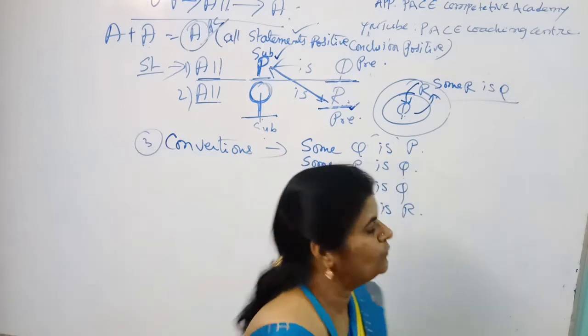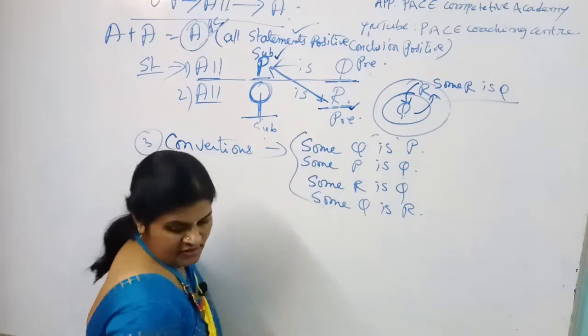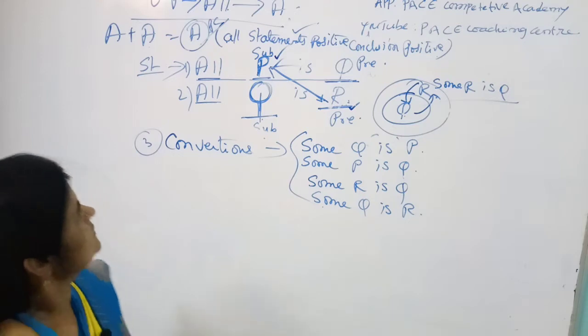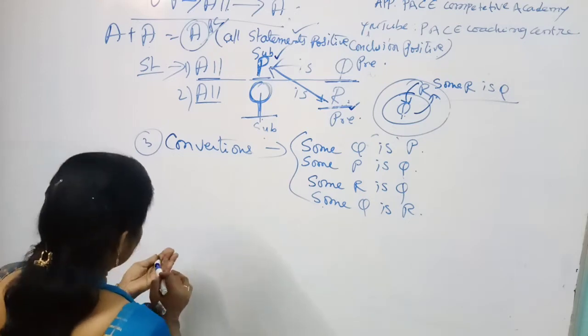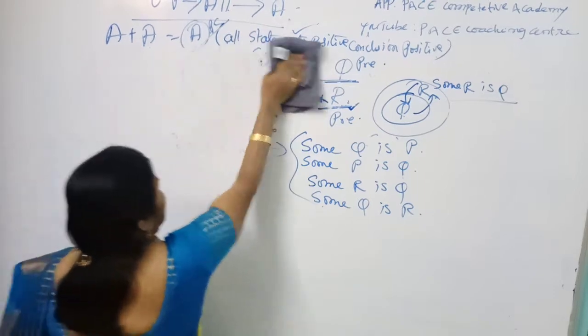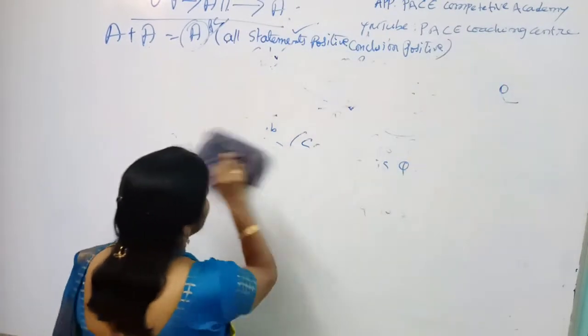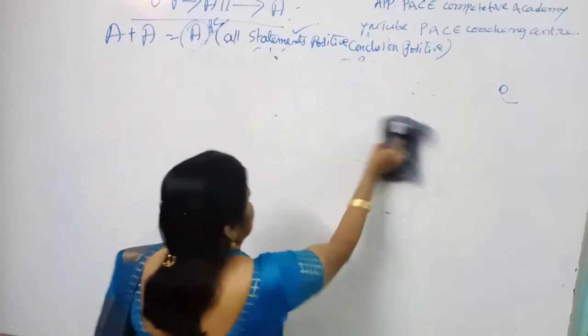I hope you understand this conversion. Okay? Right. So, let us solve one more example in the same condition. A plus A gives the answer A.